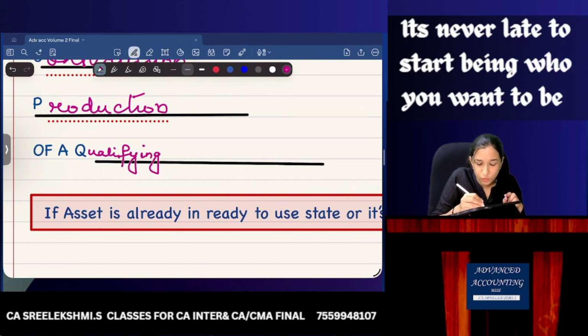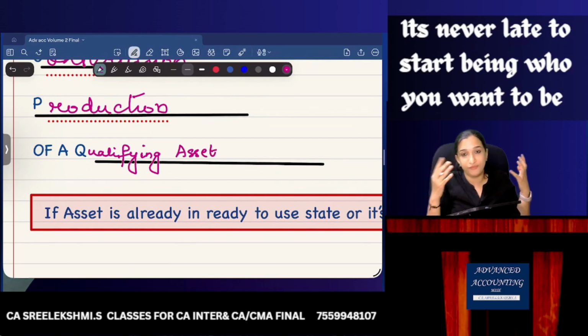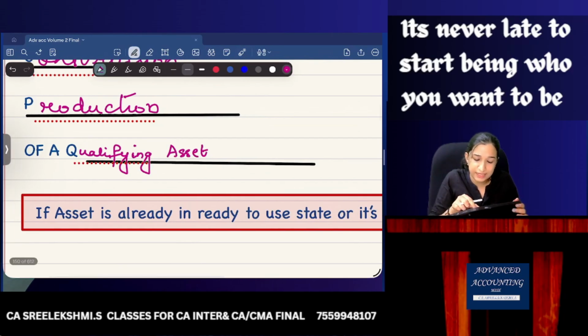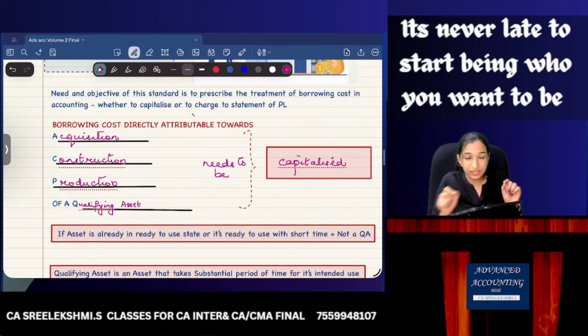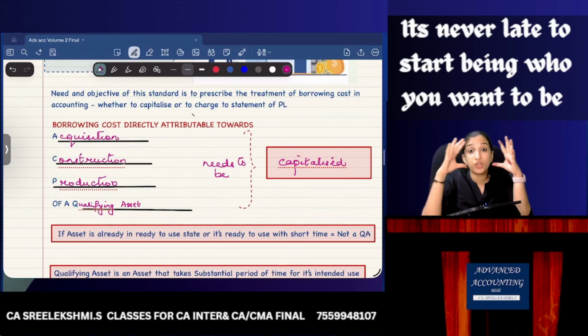I have not heard this qualifying asset before. Yeah, we'll study. Of a qualifying asset needs to be capitalized. Okay, borrowing cost directly attributable towards acquisition, construction, production of a qualifying asset needs to be capitalized.